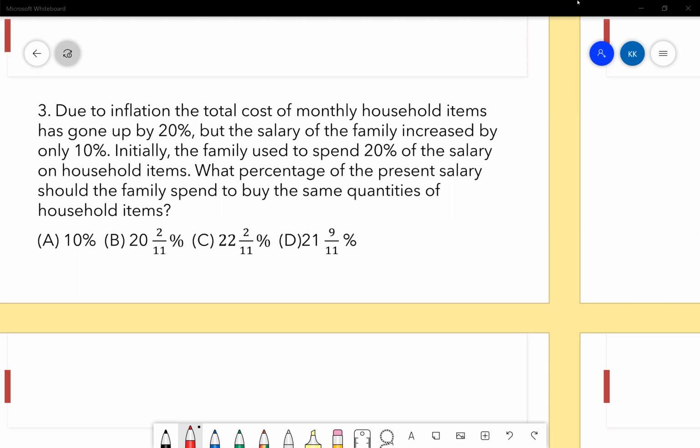Yeah, Manideep, correct answer. Yes, Uttam, correct answer. One more minute, guys.